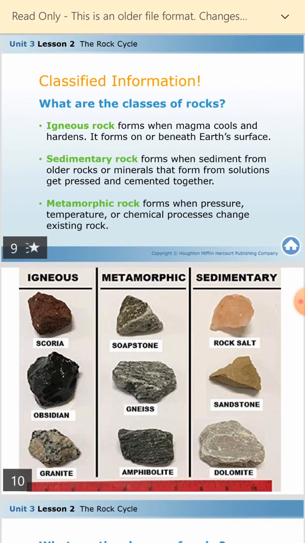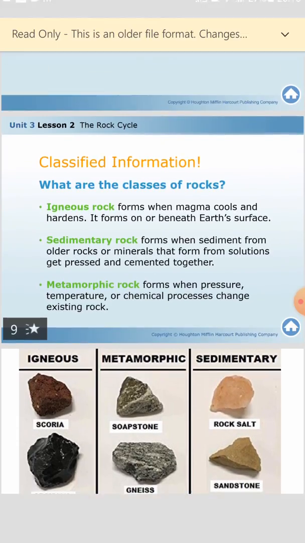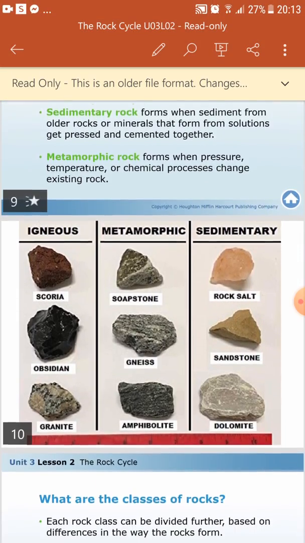Metamorphic rocks are formed from heat and pressure. Also deep under the ground, where the temperature is very, very high and the pressure is very, very high, the layers of the rocks will be pressed and squeezed too much. This will change the properties of the rocks and change them into metamorphic rocks. Let's talk in more detail about every type of them.